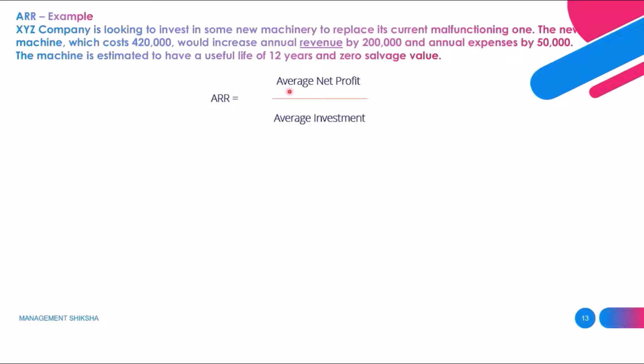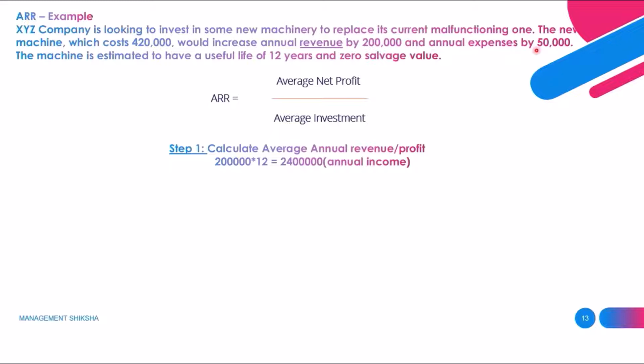We already know the formula: average net profit divided by average investment. First, in step 1, we'll calculate the average net profit. To calculate the profit we must know the revenue. The annual revenue is 2 lakhs rupees every year. Over 12 years, 2 lakhs into 12 gives 24 lakhs. From the revenue we want to deduct all expenses, then only can we get the actual profit. The annual expenditure is 50,000 rupees.